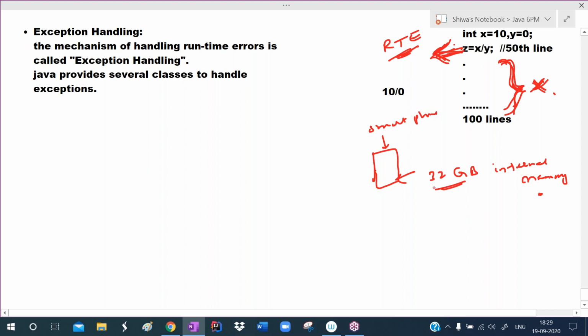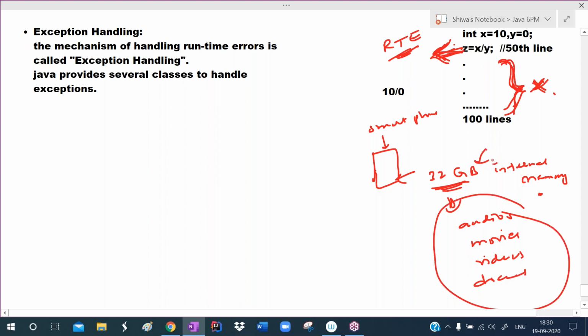Okay, so now that 32 GB memory is completely used. You filled it with some songs, audios, some movies, some video songs, some documents. So you used this 32 GB completely. Now, for example, assume that you are trying to take a selfie. Will that selfie be stored in the mobile? No, because the 32 GB memory is already full.